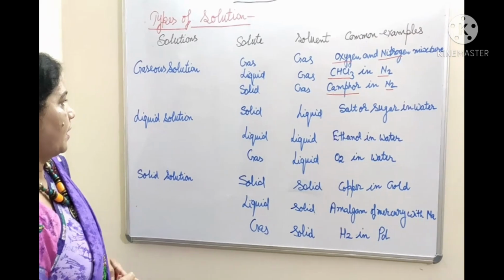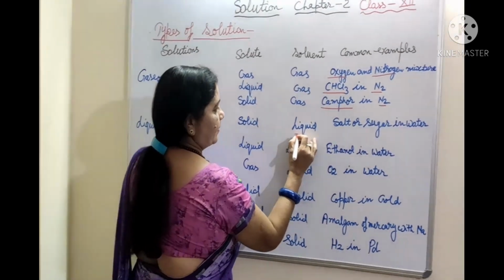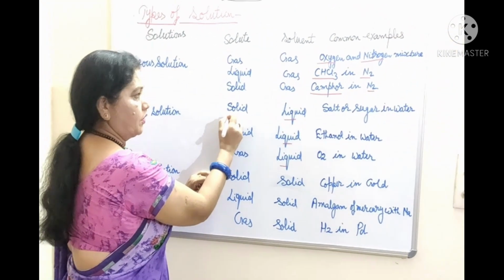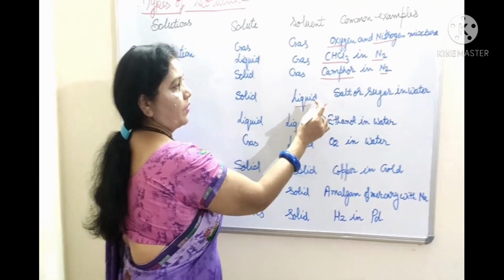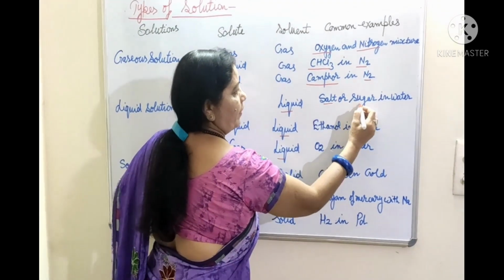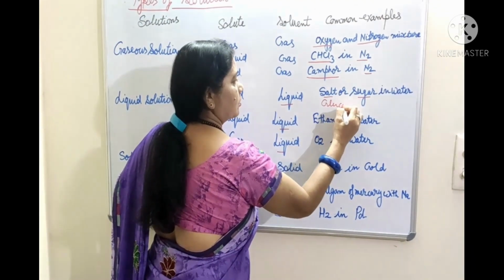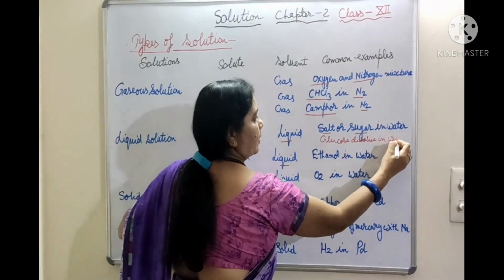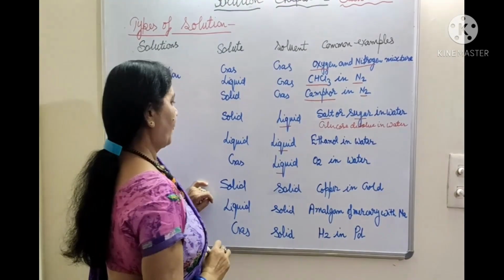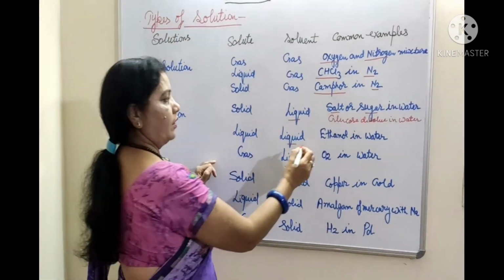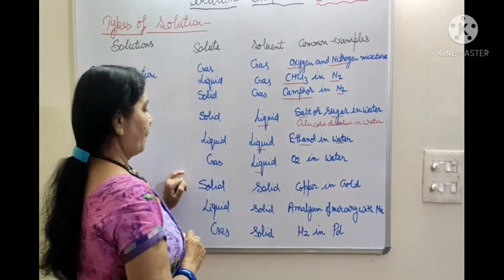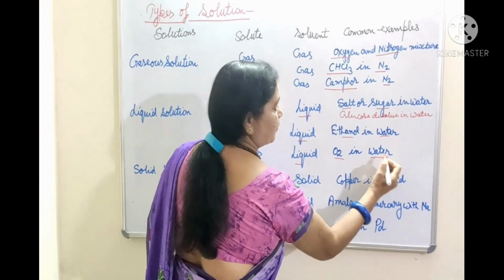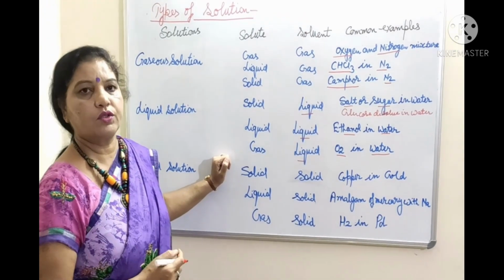Now liquid solutions. In a liquid solution, the physical state is liquid. Solid solute dissolves in the liquid solvent: salt or sugar dissolves in water, and glucose dissolves in water. Liquid in liquid: ethanol dissolves in water. Gas in liquid: oxygen dissolves in water. Aquatic species survive in water because oxygen dissolves in water.